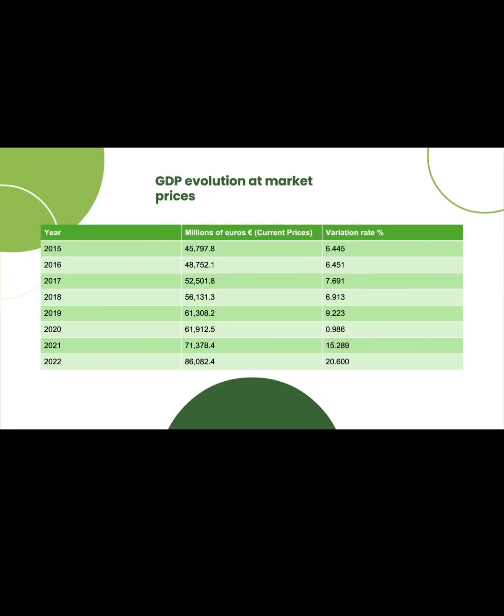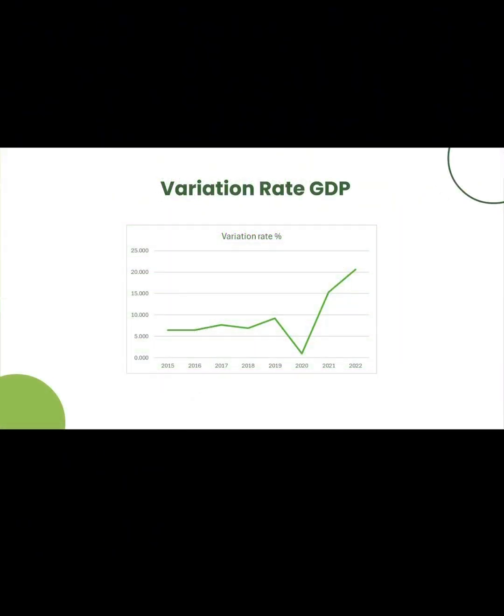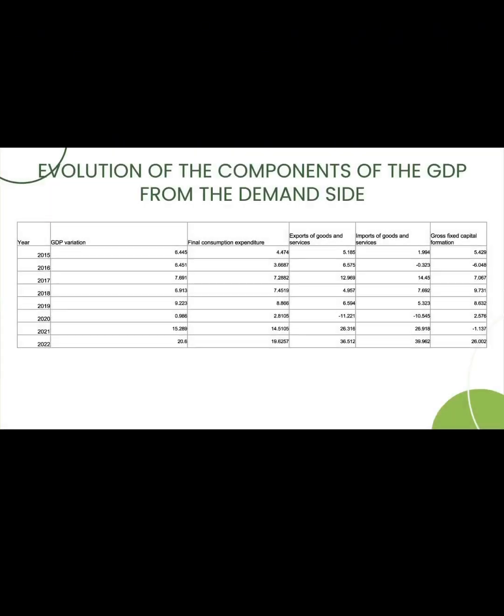Well, it's not only an increase, but it's also a rebound. This is because during the COVID time, people couldn't go outside their house. Maybe if they usually consumed certain services, they couldn't do it. Also, tourism went pretty far down. So yeah, those are the main causes. In the next slide, the evolution of the components of the GDP from the demand side, we can appreciate much better what I was talking about.